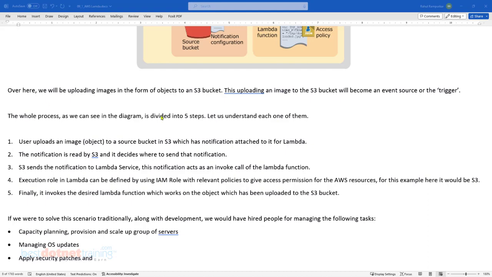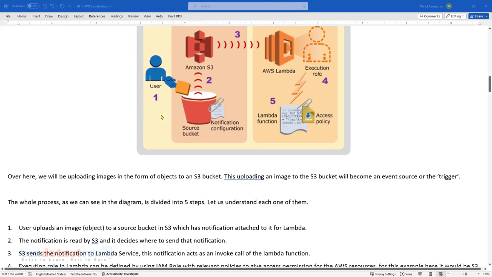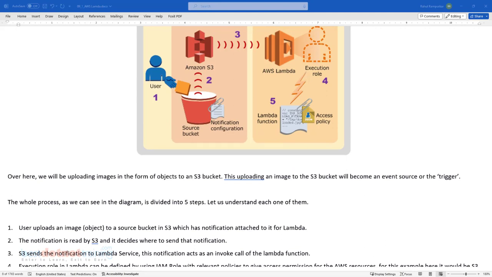When Lambda function is invoked, does it need access to the file or the image which the user has uploaded? Think about it and let me know. Does the Lambda function need access to the object or the image which was uploaded?